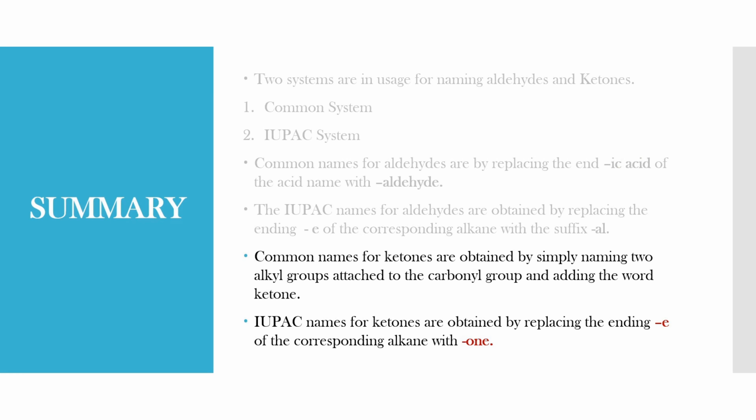In case of ketones, common names are obtained by simply naming the two alkyl groups attached to the carbonyl group and adding the word ketone. IUPAC names for ketones are obtained by replacing the ending E of the corresponding alkane with one. So for aldehydes the suffix is al, and for ketones the suffix is one.